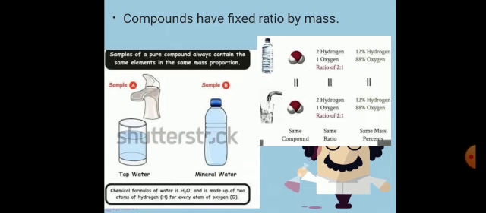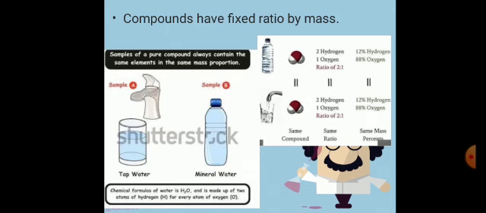We have two samples, sample A and sample B. Sample A is obtained from tap water and sample B is obtained from mineral water. The chemical formula of water is H2O, which means it consists of two atoms of hydrogen and one atom of oxygen. So, two atoms of hydrogen and one atom of oxygen are chemically combined together in a fixed ratio by mass.